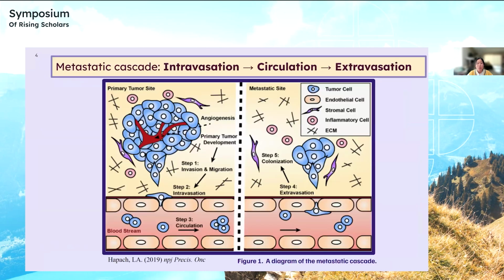So what exactly is metastasis? Well, this can be explained through a process called the metastatic cascade, which is how the tumor cells move from one side of the body to a secondary site. So I'm going to be going over 3 steps, focusing on how exactly tumor cells are transported. So first, in intravasation, the tumor cells enter the vein so that they can be put into circulation in the bloodstream. Once these tumor cells are in the bloodstream, they can travel to the metastatic site where they can exit the vein through a process called extravasation. If conditions permit, they can then possibly colonize the area for metastasis.